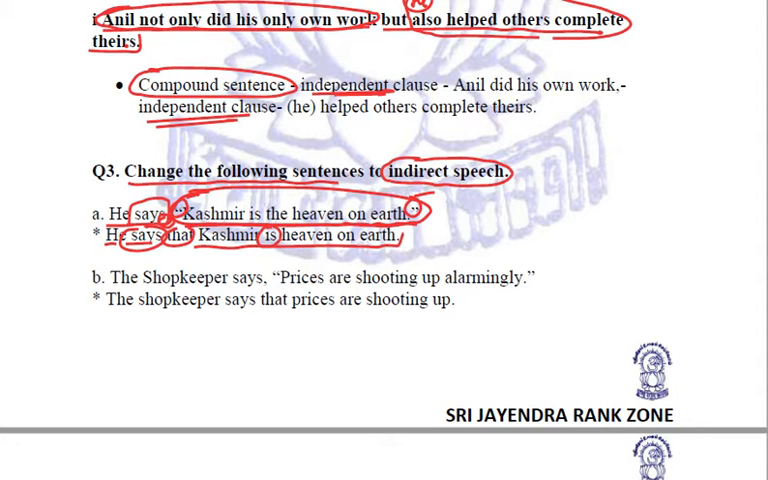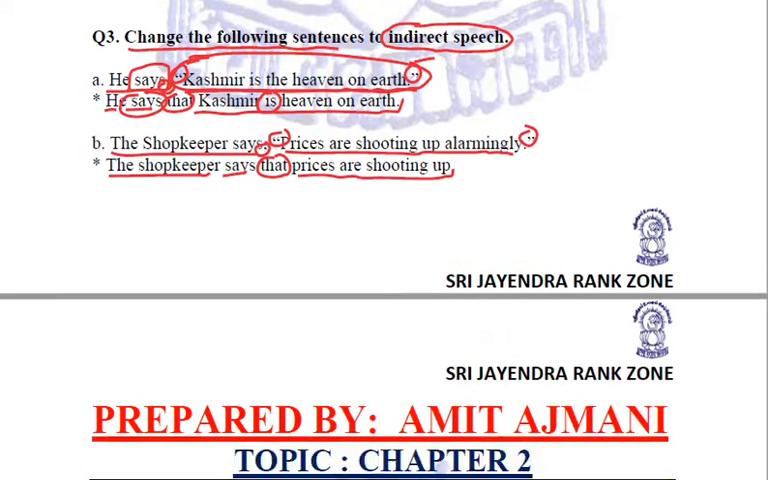Next, the shopkeeper says, prices are shooting up alarmingly. In indirect speech, we will say the shopkeeper says, the comma is removed and that is placed, inverted commas are removed, that prices are shooting up. You could have used the word alarmingly also, not an issue. So the shopkeeper says that prices are shooting up alarmingly.